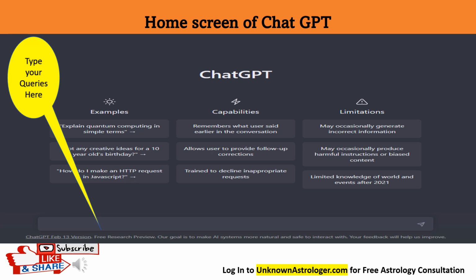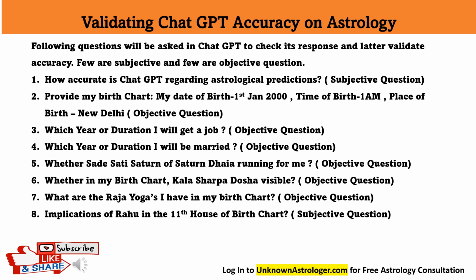It provides a chat box where you need to write a query, and after that the answers will come. You should try and explore it. We will analyze how ChatGPT is functioning after we put some queries into it. We have jotted down the following 8 queries that we will be asking ChatGPT, and from there we will validate the accuracy level of ChatGPT regarding its understanding of astrology as an occult science.